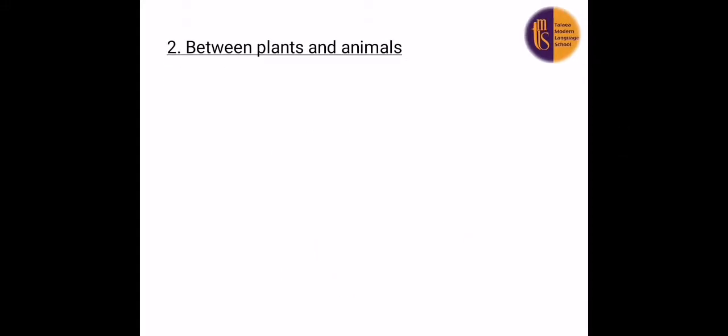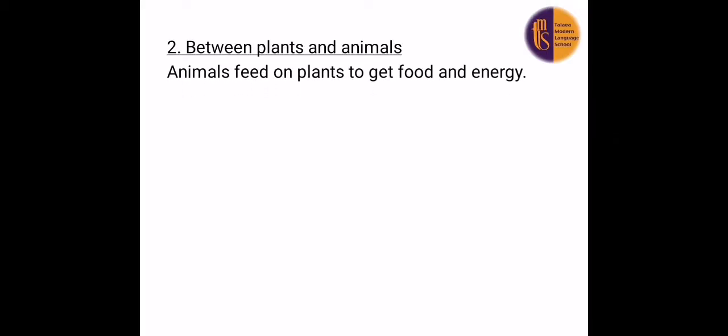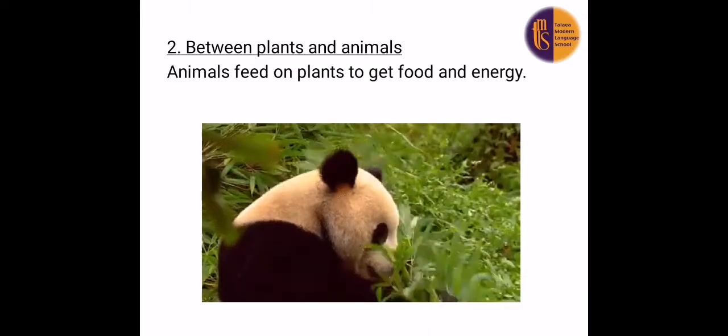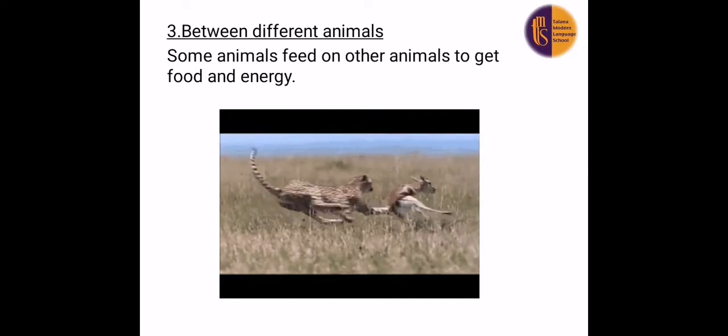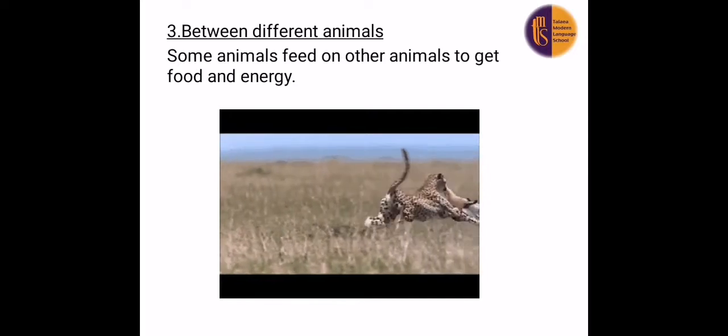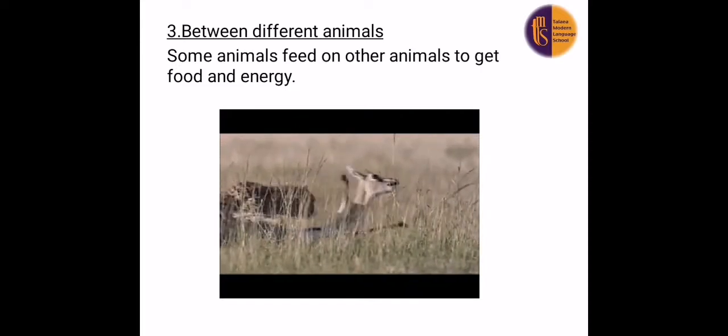The second relation is between plants and animals. Animals feed on plants to get food and energy. The third relation is between different animals. We have some animals that feed on other animals to get food and energy. Like here, we can see animals feed on other animals to get food and energy.